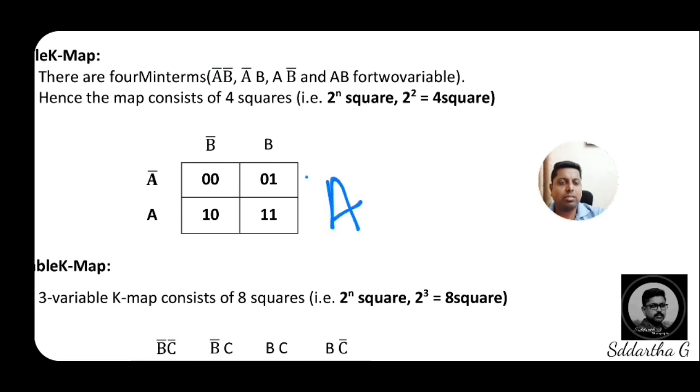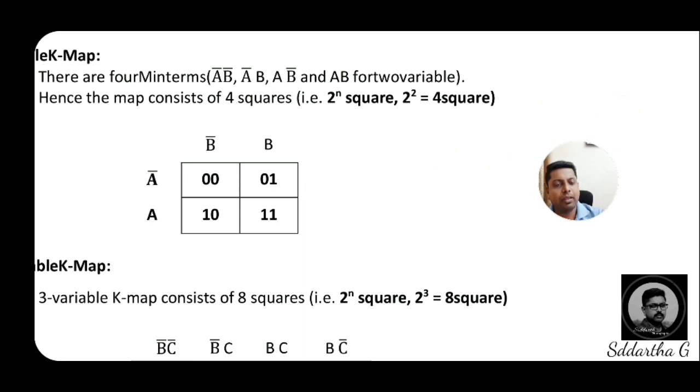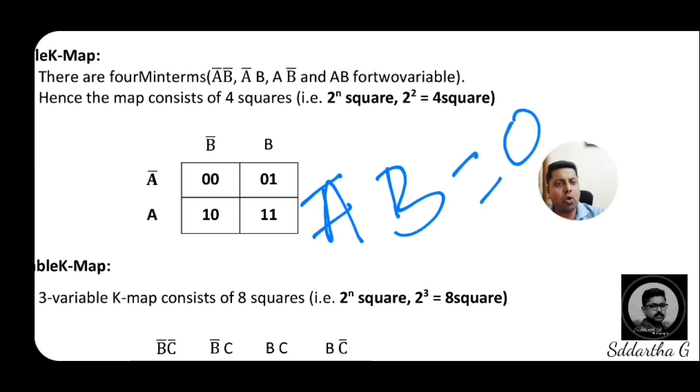A bar B bar, that means 0 0, and its decimal value is 0 only. And second one, A bar B, where complement is there, just you place 0 and 1, and its decimal value is 1 only.